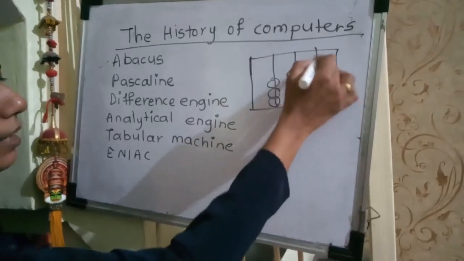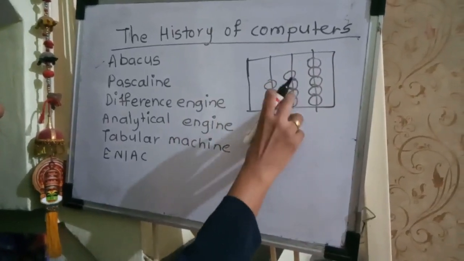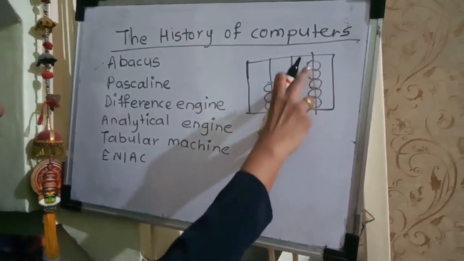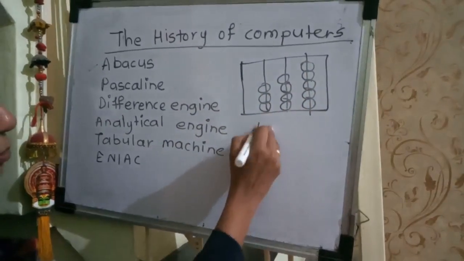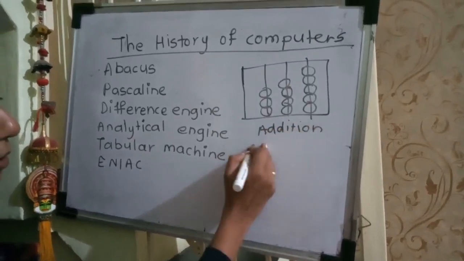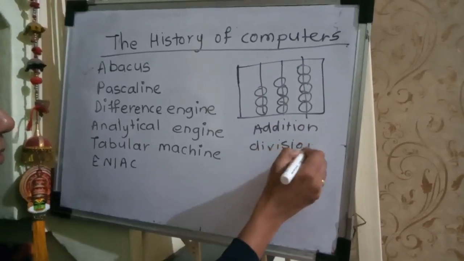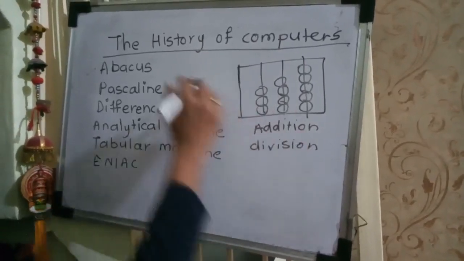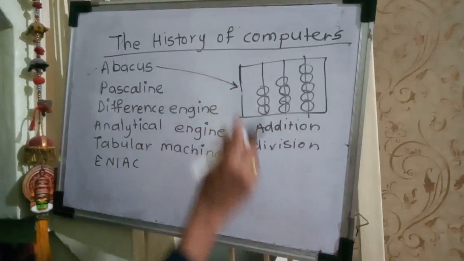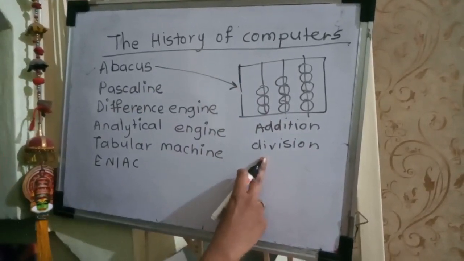These beads are used for the calculations, for example 2 plus 1 bead, 2 plus 2 beads, 3 plus 2 beads. It means we can do addition, even division, by using this device, and this device is called an abacus. The abacus is used for calculation.